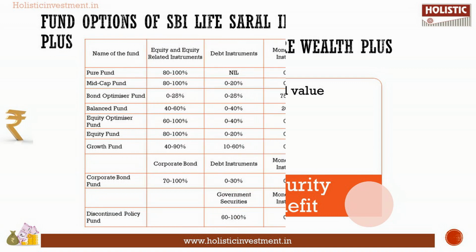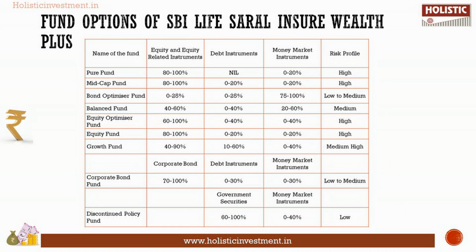Next, fund options under SBI Life Saral Insure Wealth Plus. Based on your risk appetite, you can choose from the 8 fund options given in the table. The asset allocation differs under each of the fund options, and it decides the risk profile as well. As an investor, you should choose a fund that matches your personal risk appetite.